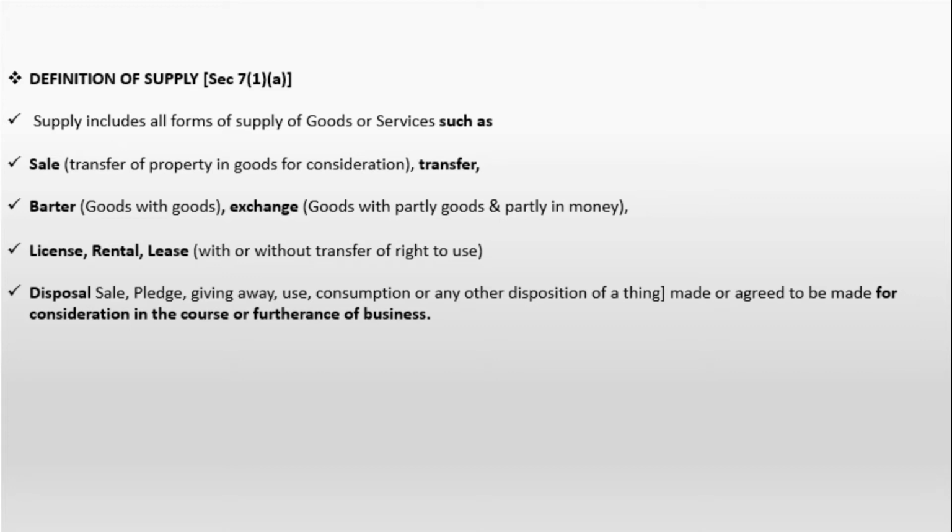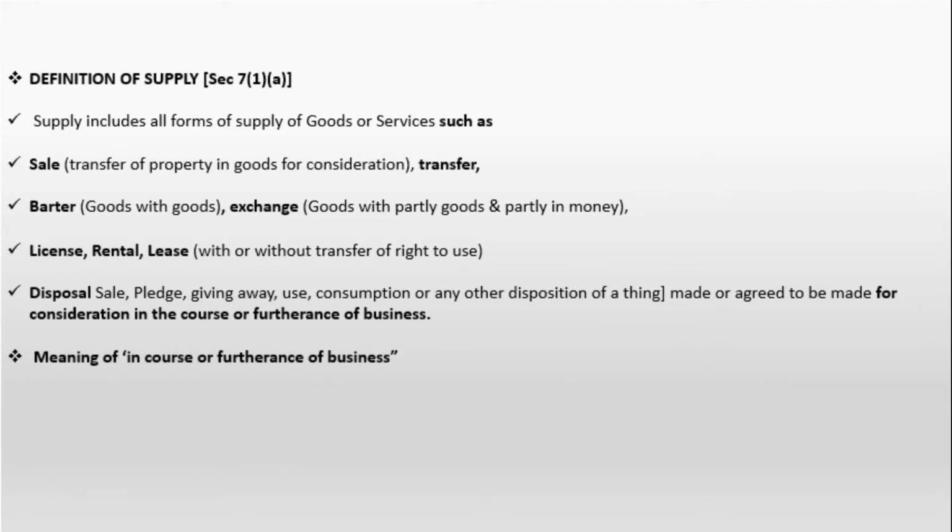Made or agreed to be made for a consideration in the course or furtherance of the business, that is, done for consideration. Made or to be made, that means consideration in future. If it is related to a business, then it is considered as a supply.